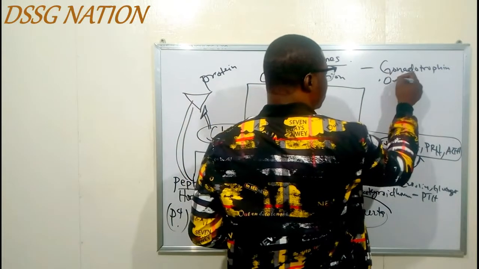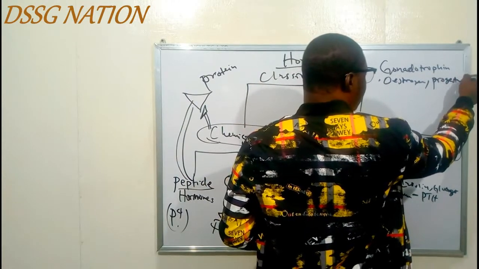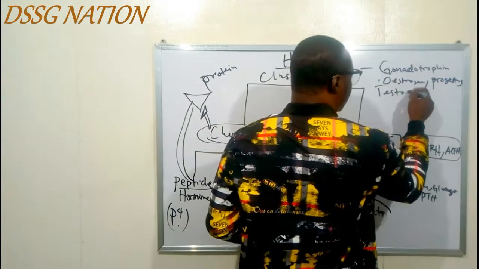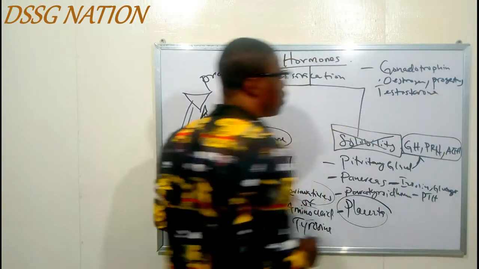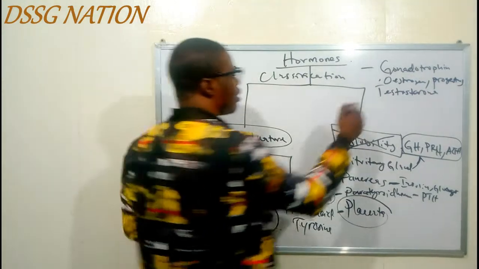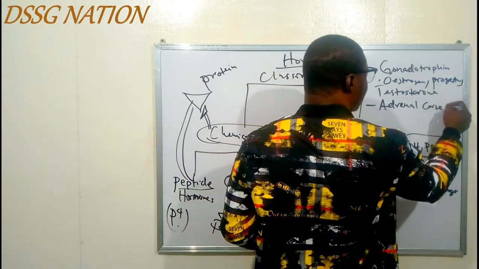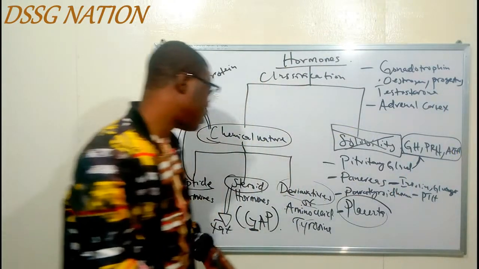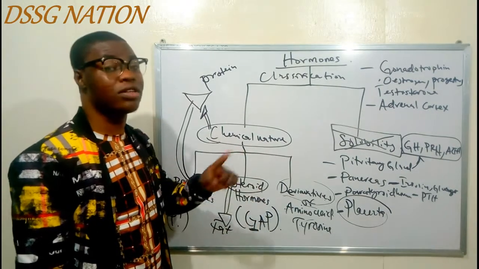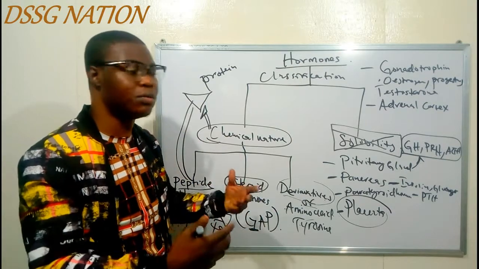Estrogen, then progesterone as well. And after that you have testosterone. So all those hormones are steroid hormones. This A is adrenal cortex. So all the hormones secreted by the adrenal cortex are steroid hormones. I'm still going to be teaching more about it as we move on. Just stay tuned and make sure you click the subscribe button, so when we release the description of each gland, you are going to be aware.